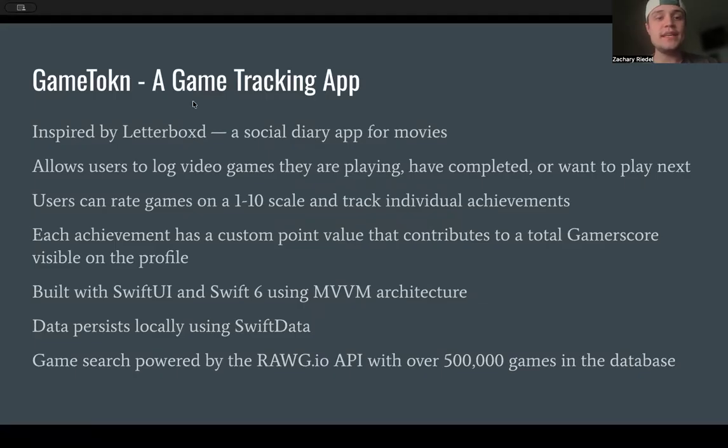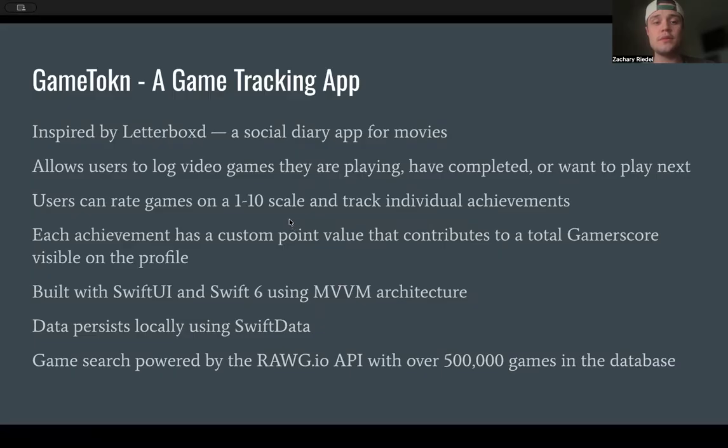So in this app, it is a game tracking app. It's inspired by the app Letterboxd, a social diary app for movies, which basically lets people add movies that they've watched, add movie ratings, and add them to different lists and whatnot. Now, this app allows users to log video games they are playing, have completed, or want to play next.